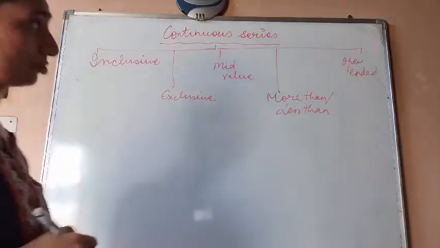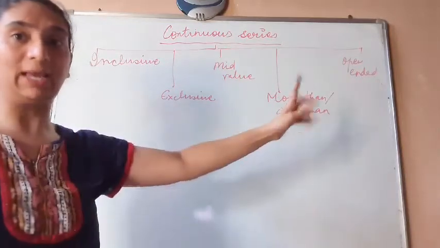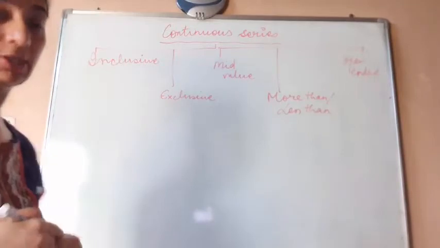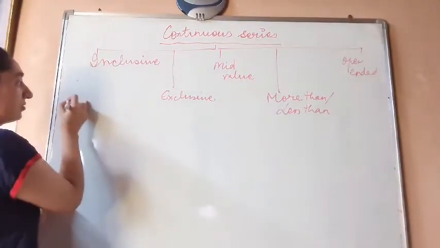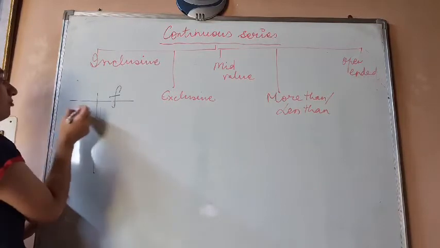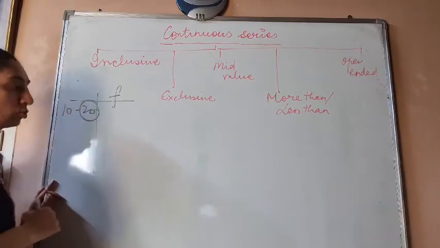Now coming to the next topic, that is types of continuous series. So we have these 5 types of continuous series. First is called inclusive continuous series. Under the inclusive continuous series, whenever we are calculating the frequency, we will be including the upper limit also.